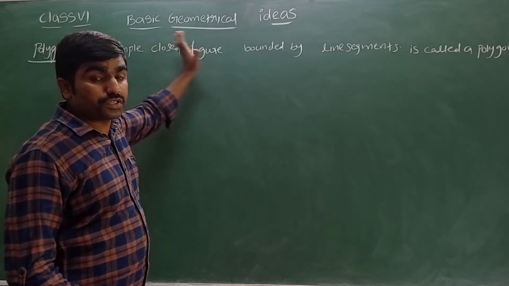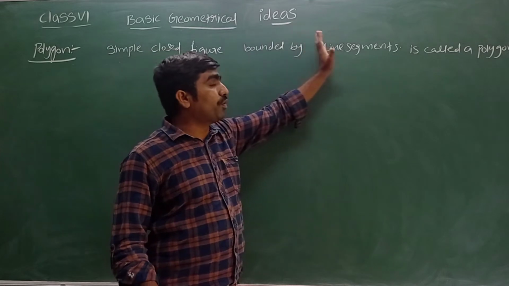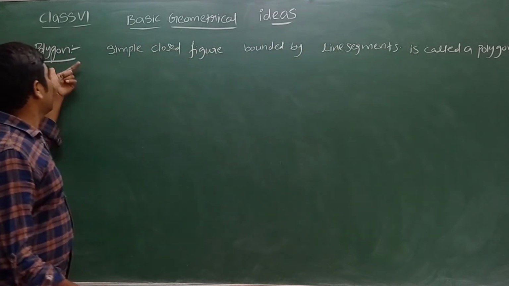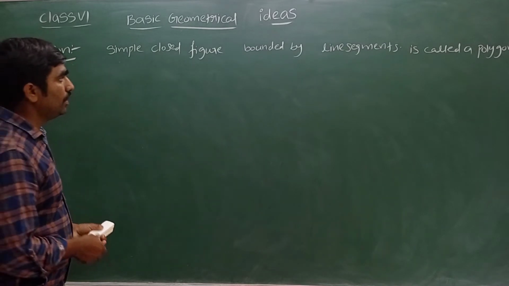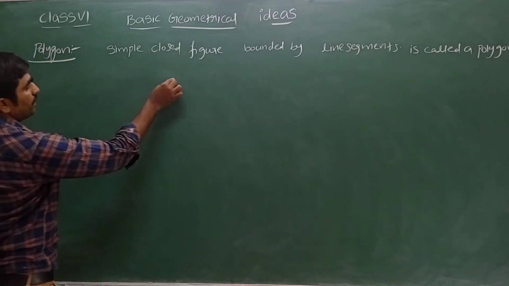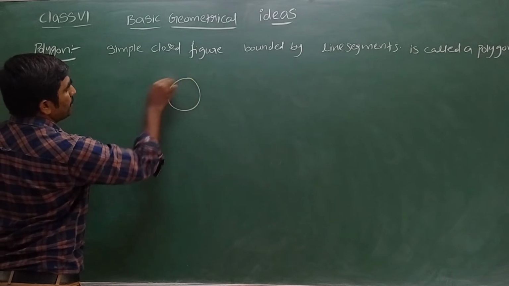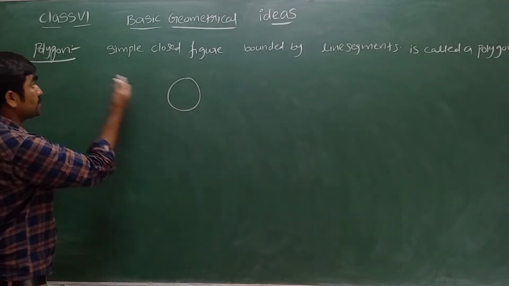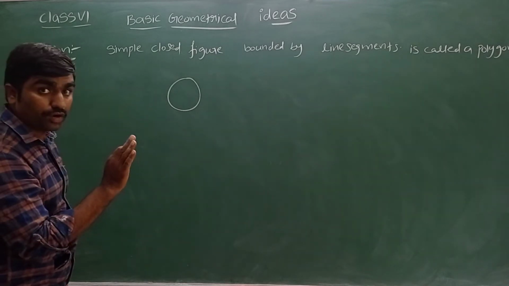The simple closed figures which are made up of only line segments, not with curved lines, are called polygons. Hope you understand. See, if I take a figure like this, it is called a simple closed figure. Can I say it is a polygon? No, it is not a polygon.